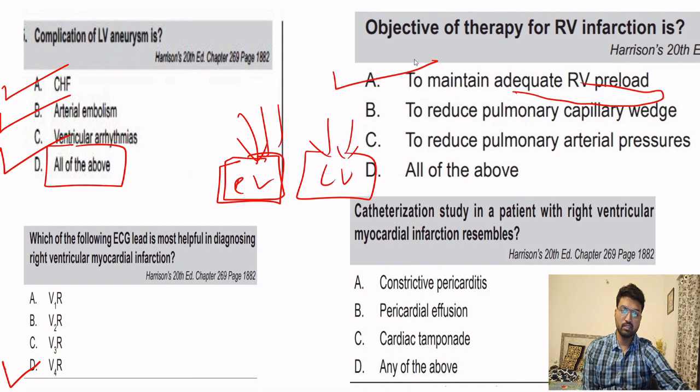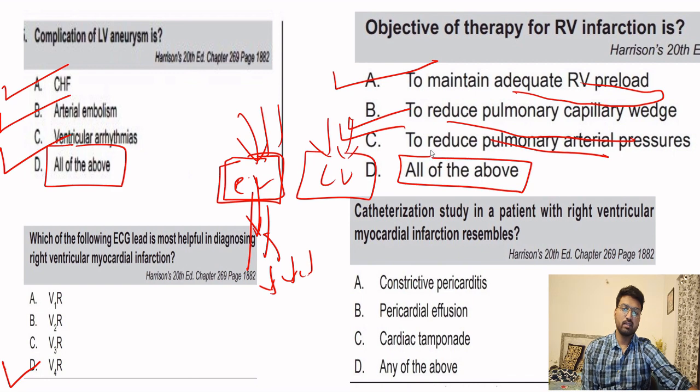So we have already discussed that if this is the pulmonary artery, if we decrease the pressure inside the pulmonary artery, it will make it much more easier for the RV to pump blood into the pulmonary artery. So you have to reduce both the pulmonary capillary and the pulmonary artery pressure. So answer is all of the above.